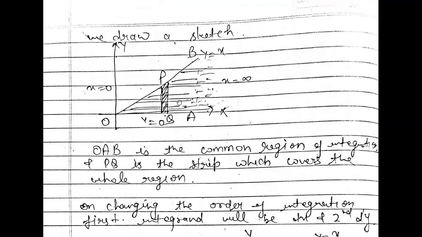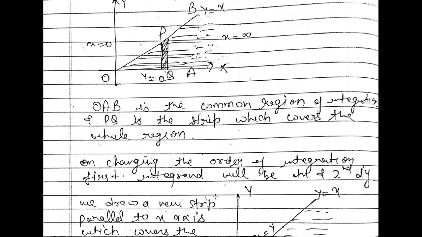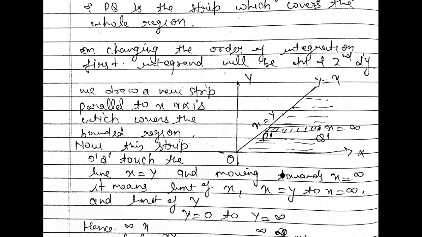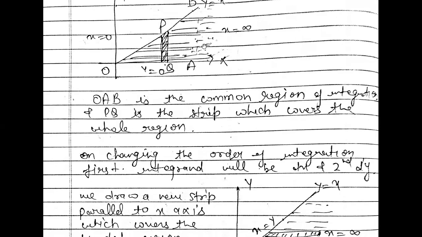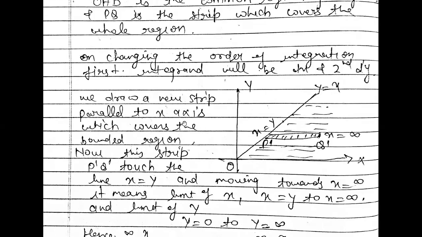OAB is the bounded region, and PQ is the strip which covers the whole region. On changing the order of integration, first integrand will be dx and second will be dy, because dy dx is given, and after changing the order of integration, our new integrand will be dx dy. Now the new figure is here. So the given strip is parallel to y-axis, now we draw a new strip parallel to x-axis.